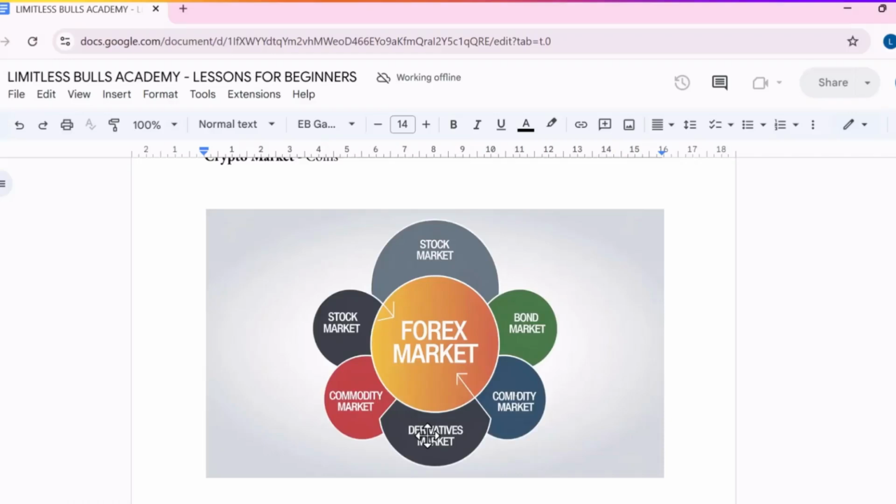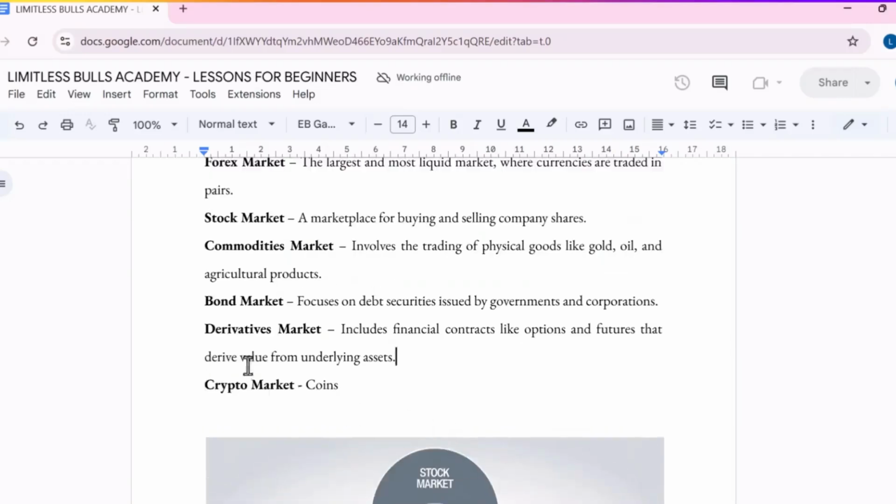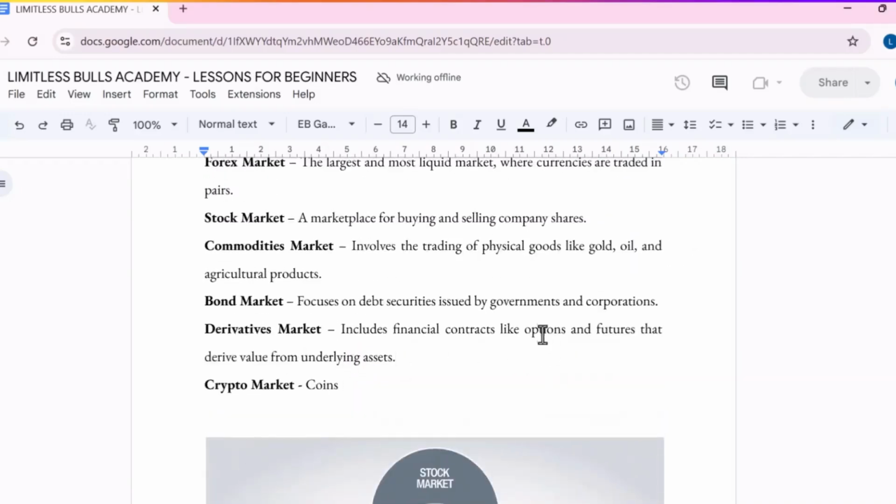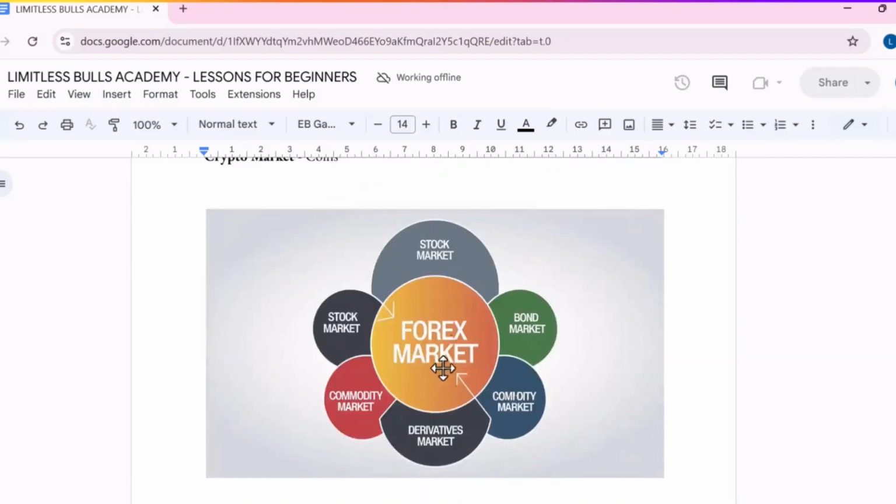So guys, this is where we come to a close. Let me just recap. These are the different subsections of the financial market. The forex market is for currencies. This one is for debt securities. This one is for shares of a particular company. This one is for agricultural products and gold. This derivative market is where we trade the options and futures which derive their value from underlying assets.